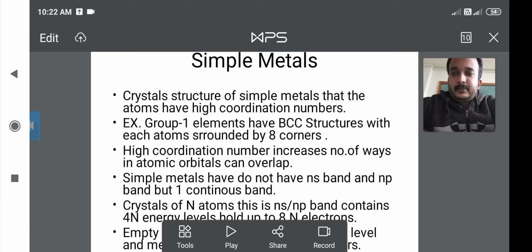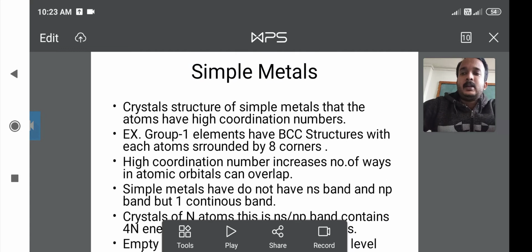Good morning friends. In the last lecture we discussed bonding in solids and molecular orbital theory, and then electronic conductivity. Those were the two points from the last lecture. In this lecture we will discuss simple metals, which is the next point in bonding in solids and electronic properties.